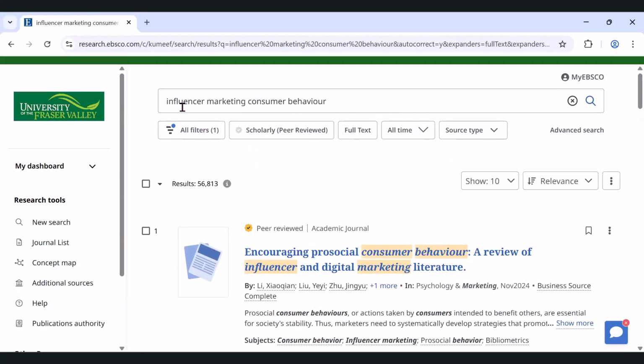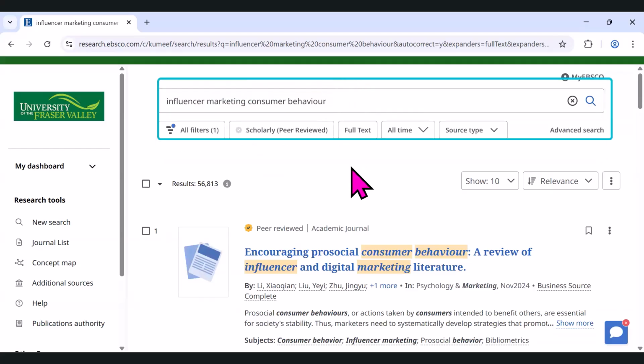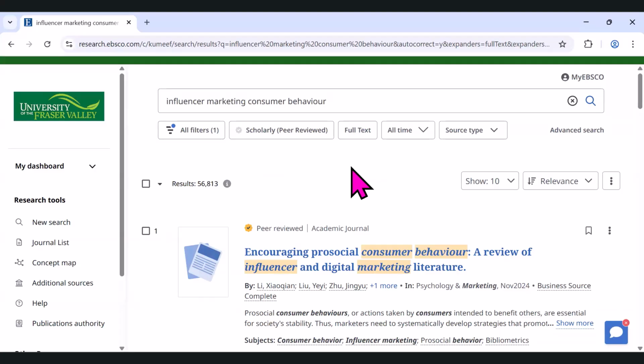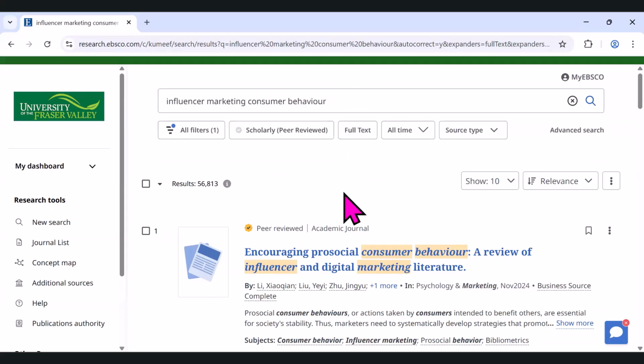So now I've narrowed it down to influencer marketing, consumer behavior. Those are my two key concepts here, and they're not one words, right? Influencer marketing is one term, consumer behavior is another term. So those are my two key concepts. And now you'll see my results is 56,000. So many fewer results, and they should all have both of these concepts within the articles that pop up, right?